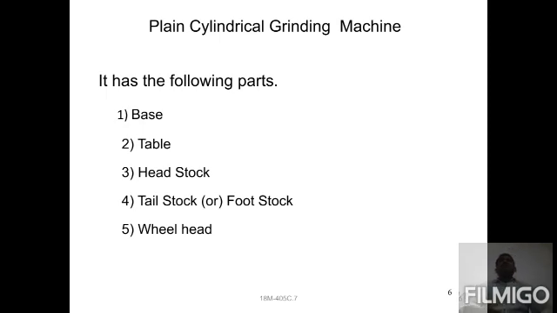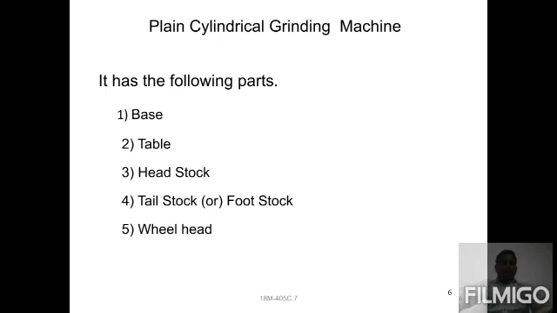In the plain cylindrical grinding machine, we generally observe a number of grinding machines in workshops. Almost every workshop has a small grinding machine, and cylindrical grinders are used the most. It has the following parts. First one is the base. Each and every machine has a base in common. The base is made of cast iron. It has high rigidity to withstand heavy loads, and it also acts as a coolant reservoir. These are the main parts.